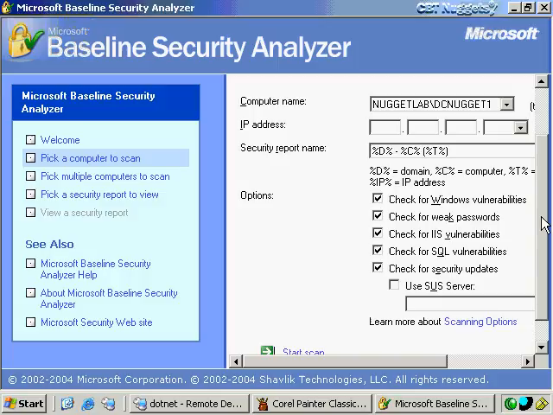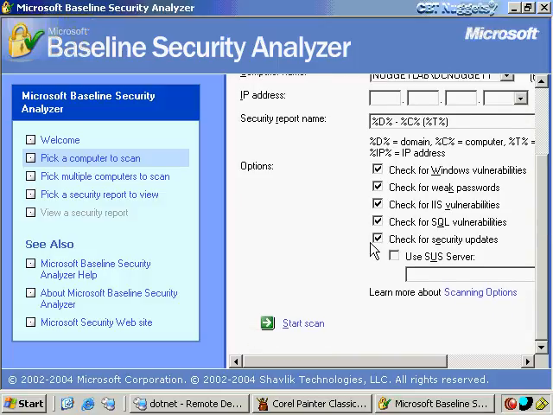This will be in XML format, and then I can specify what I want to check against. I'm not running SQL, so I don't need to check that, but if I were, certainly I would leave that selected, and I'll just leave all the rest of these selected. Also, we're going to look at SUS later, which is Software Update Services. But if I have a SUS server in my corporate network, I can select this checkbox, enter the HTTP location of that SUS server, and it will check this local machine, or whichever machine I'm scanning, against the list of approved updates on the SUS server.